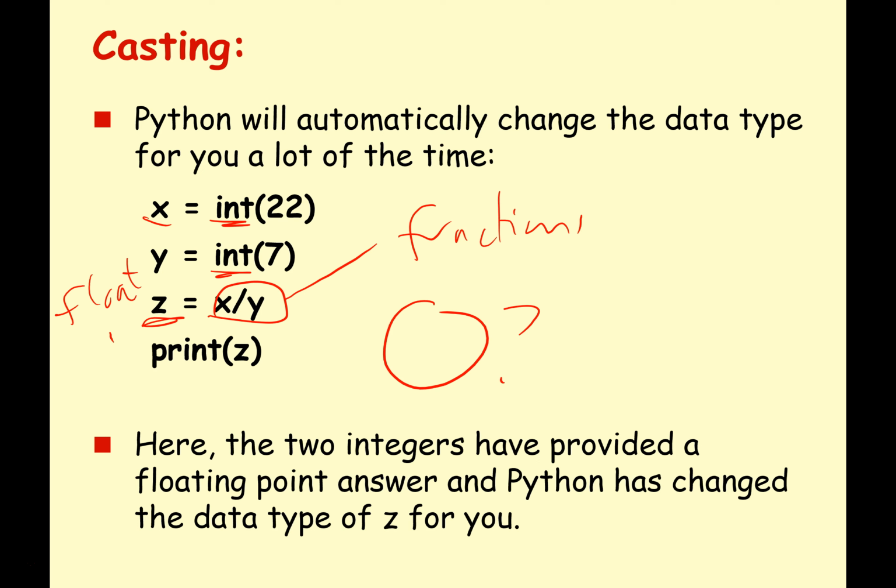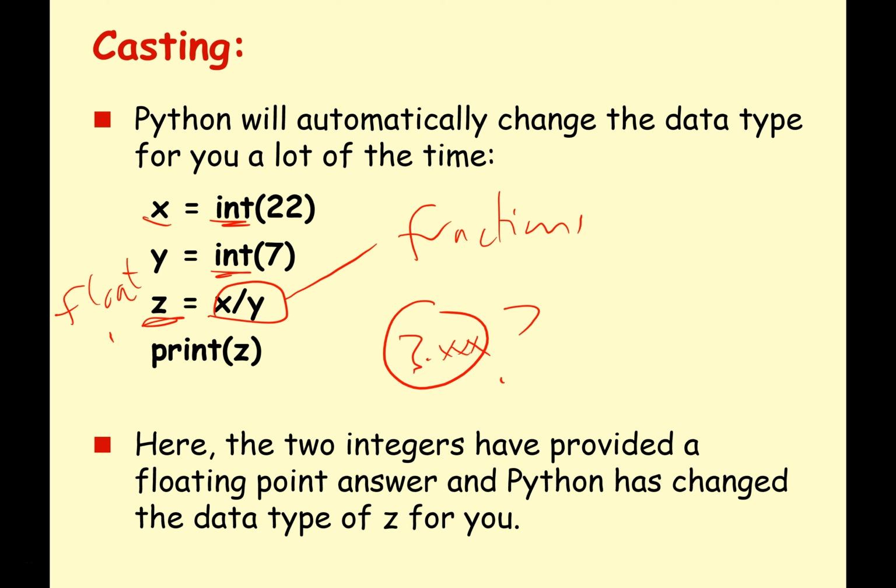And when you run this, it's going to print 3 point, I don't know, something, something, something. I can't do that in my head straight away. Some of you probably can. I can't. But you're going to get a floating point number. It's not just going to print 3 and chop off the fraction part. You are going to get the fraction. So when you do division, Python is going to make that a floating point because you've got this possibility of a fractional value.